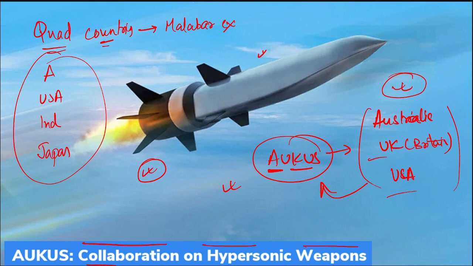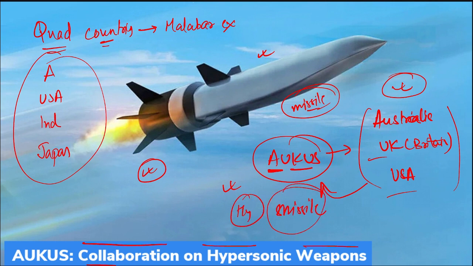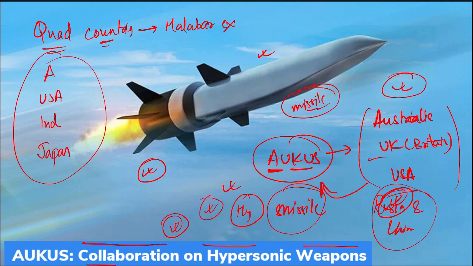That means, as you can see in the image, this is a kind of missile. So they together will be developing a hypersonic missile to counter the presence of Russia and China. As we know, Russia has attacked Ukraine now, and the concerns are growing, due to which these three countries, which are part of AUKUS, have now stated that they will jointly develop a hypersonic missile. Very important. What is a hypersonic missile? That can travel faster than the speed of sound.